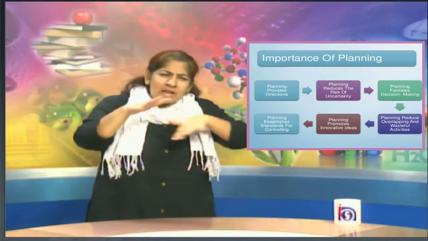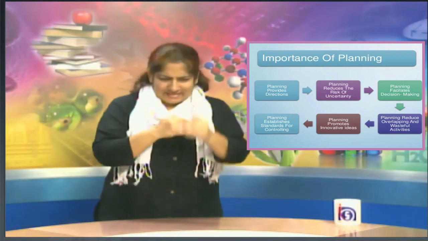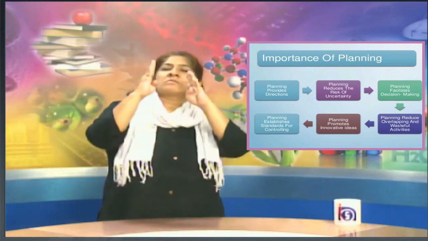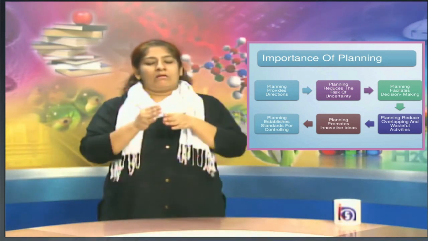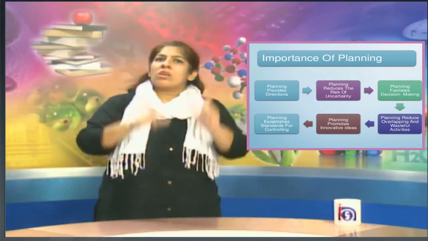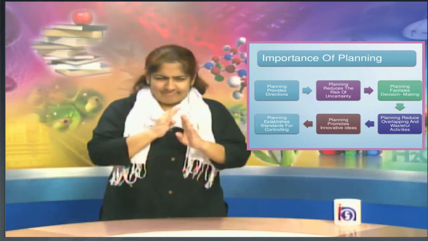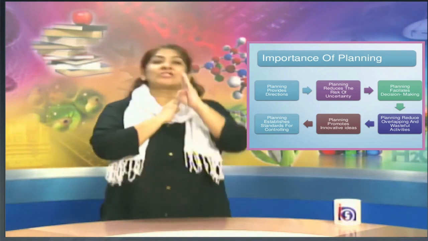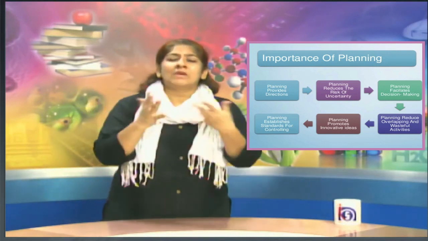No, it is moving straight to the objective, straight to the destination where it is going. In a similar way, we have to achieve our goal in a proper, planned direction. That is important: planning gives us direction.